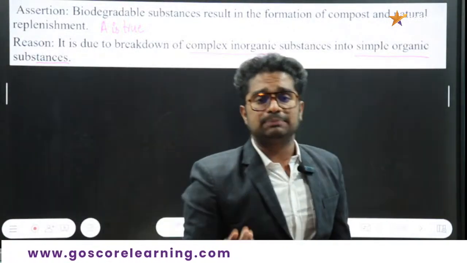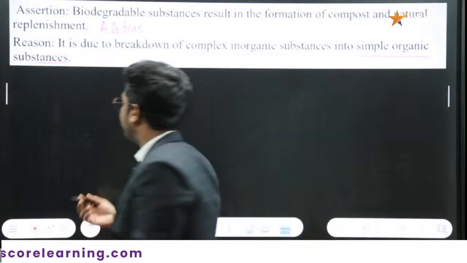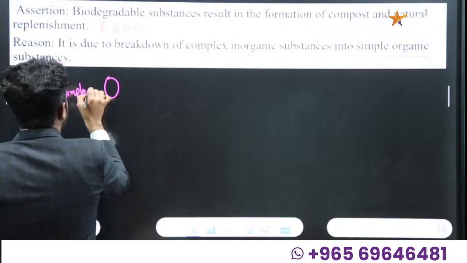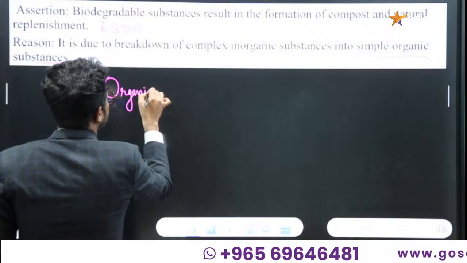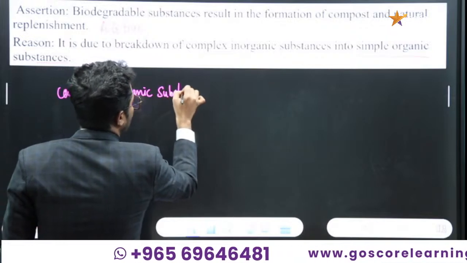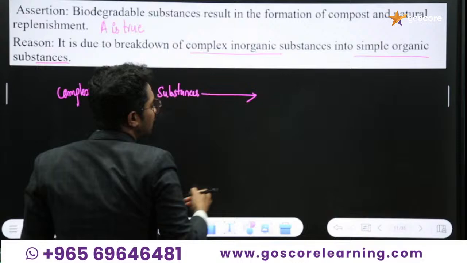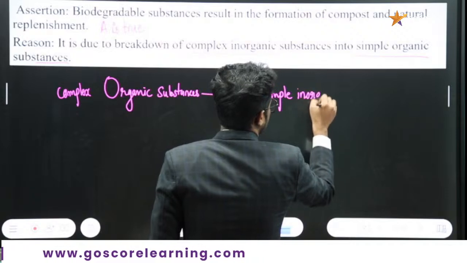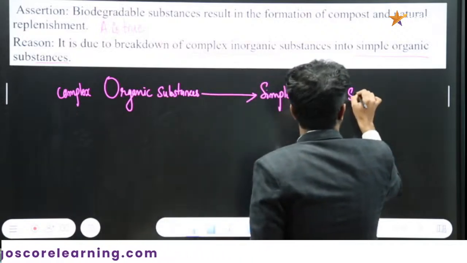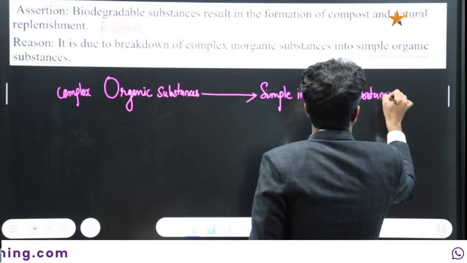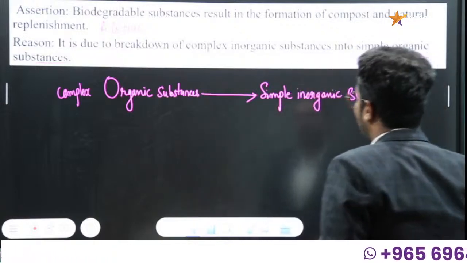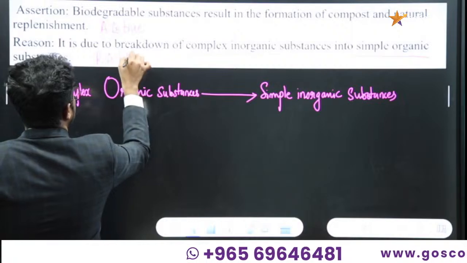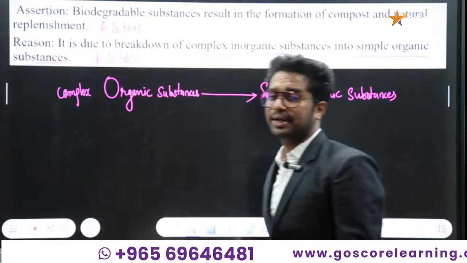Because while explaining the saprophytes or decomposers and their mode of nutrition, we need to explain one thing: complex organic substances or matter break down to form simple inorganic substances. This is the major process of our decomposers' mode of nutrition. And here the reason is obviously wrong. The reason is false. So here you can choose: assertion is true and reason is false.